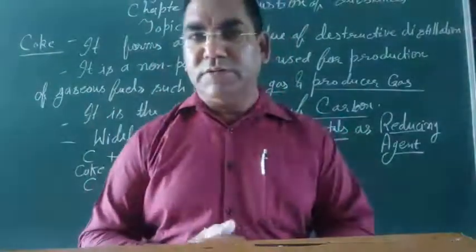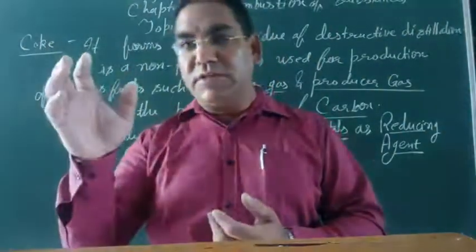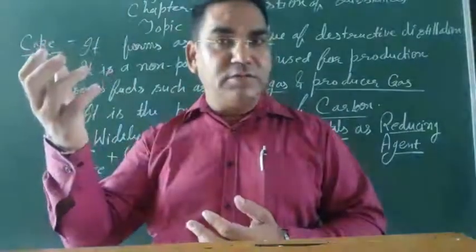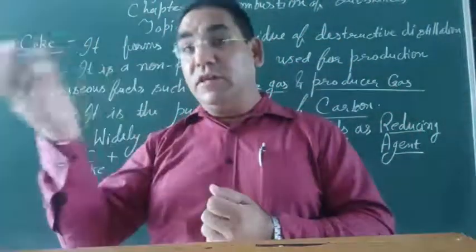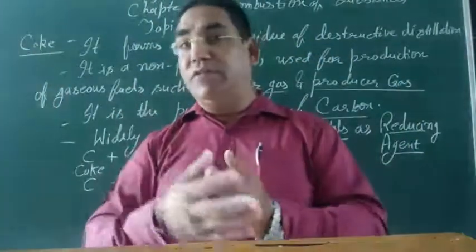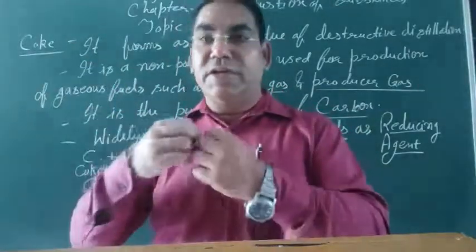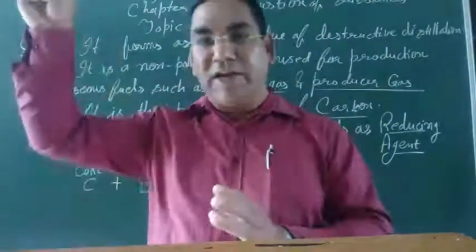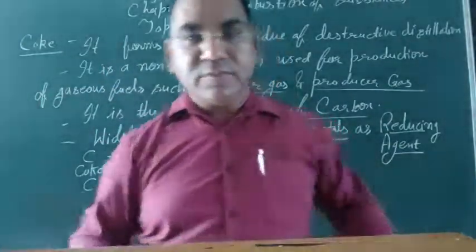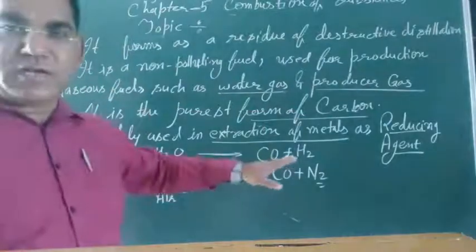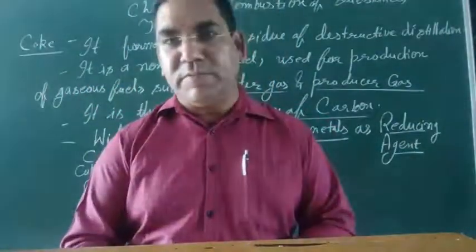You must know that at an earlier time, the water gas was used as a fuel. उस टाइम पे इलेक्ट्रिसिटी नहीं था ना, तो in London, in Britain, in such kind of big cities, the water gas was used as a source of light. लाइट के लिए इसको यूज करते थे। जैसे हम लोग मशाल जलाते ना, वैसे इसको लाइटनिंग के लिए यूज करते थे। So this is the water gas, this is producer gas.